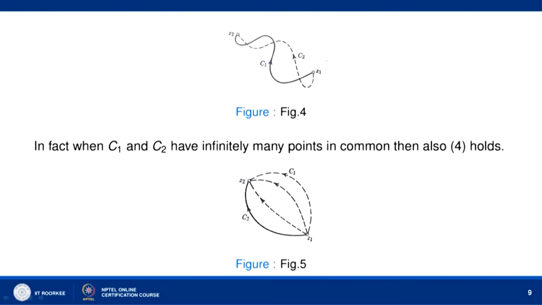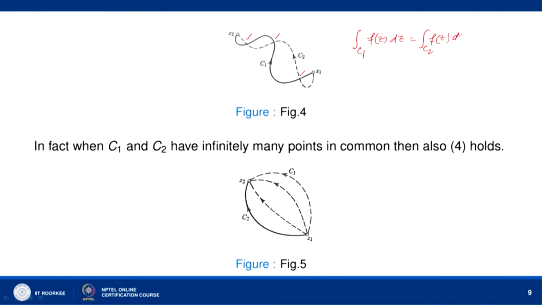Suppose Z1 and Z2 are joined by the two curves C1 and C2, which have some points in common. So, there are finitely many common points. We have to show that the integral along C1 of f(z) dz is equal to the integral along C2 of f(z) dz.